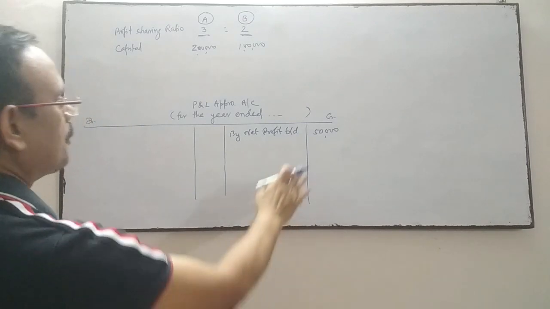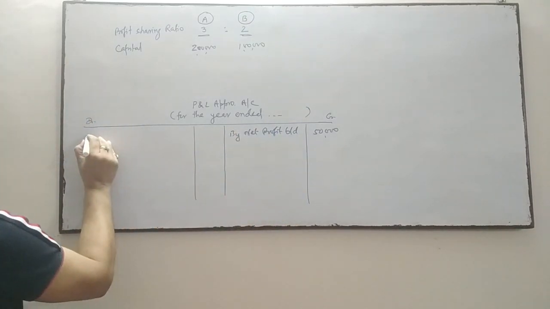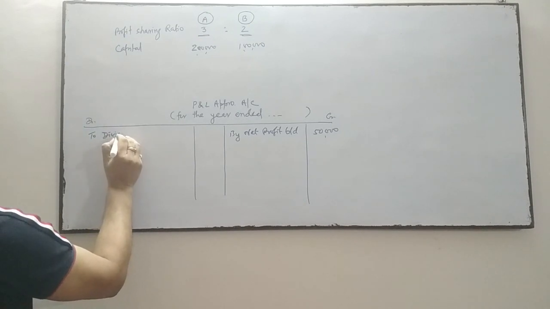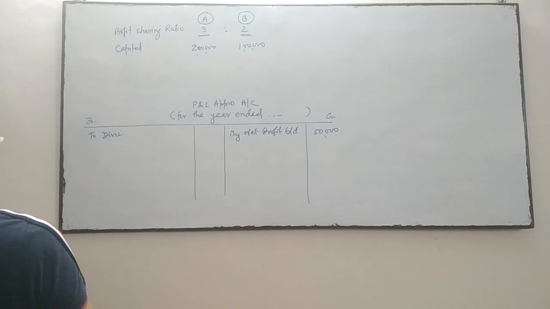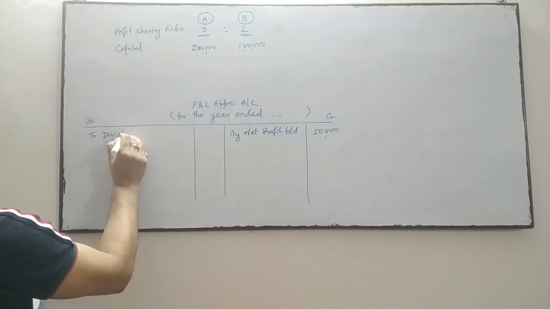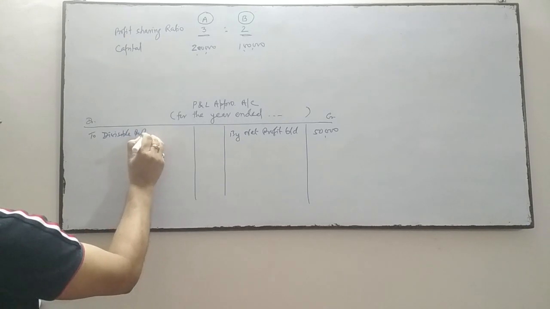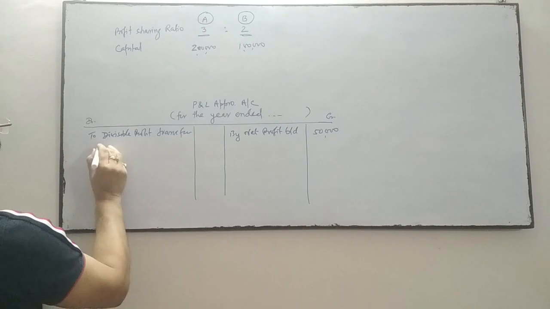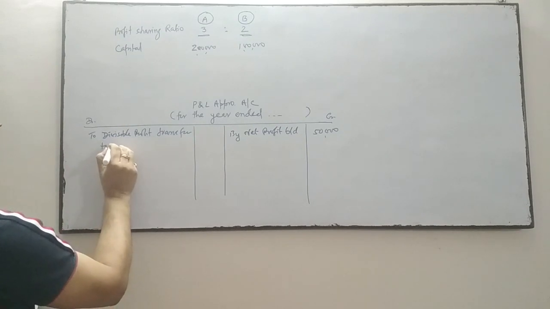So directly this profit will be divided between the partners in their profit sharing ratio. So this profit is called divisible profit, transferred to partners'